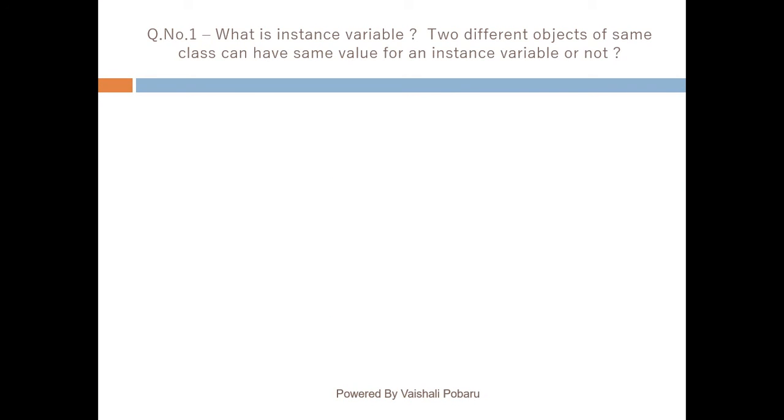Question number 1. What is an instance variable? Can two different objects of the same class have the same value for an instance variable or not?